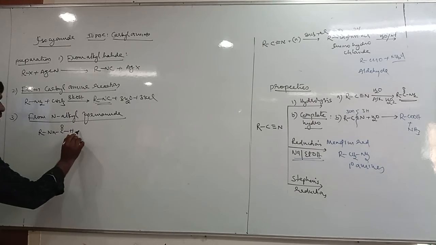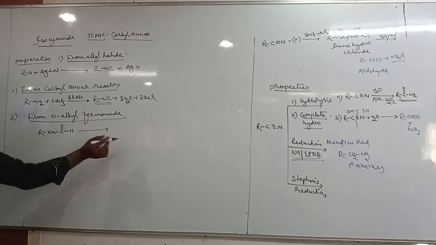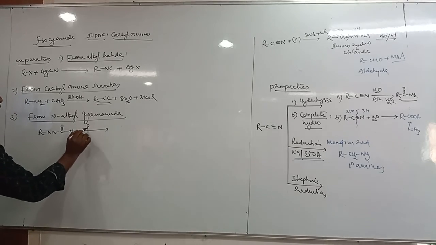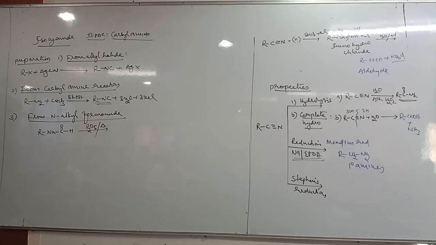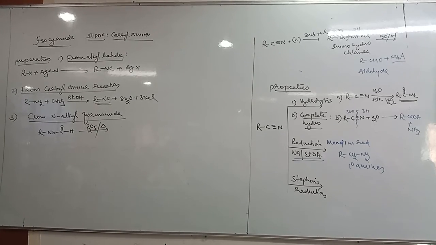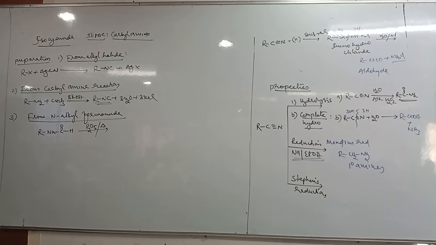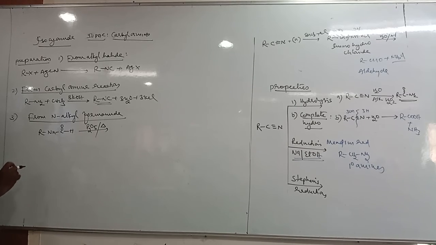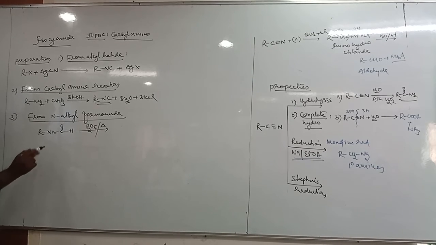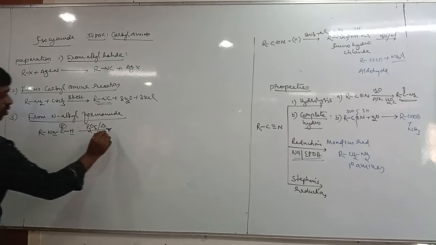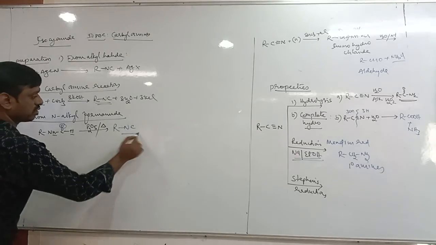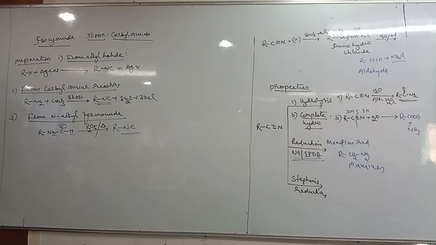This N-alkyl formamide is treated with P2O5 on heating. Tell me, what can be removed on heating? Water, you just remove the water. So H2O, what is R? NC. So three are the methods of preparation.